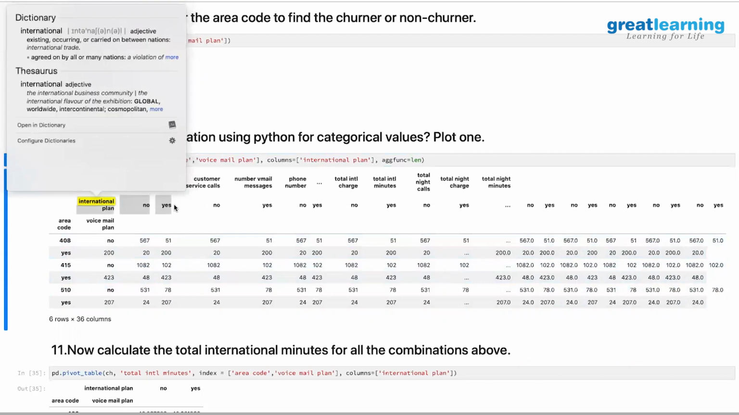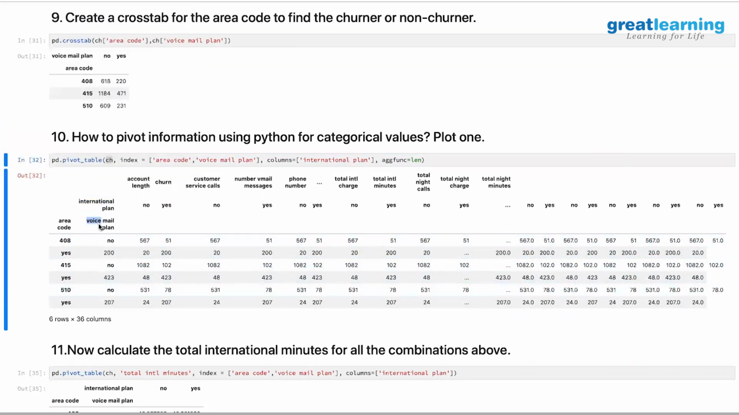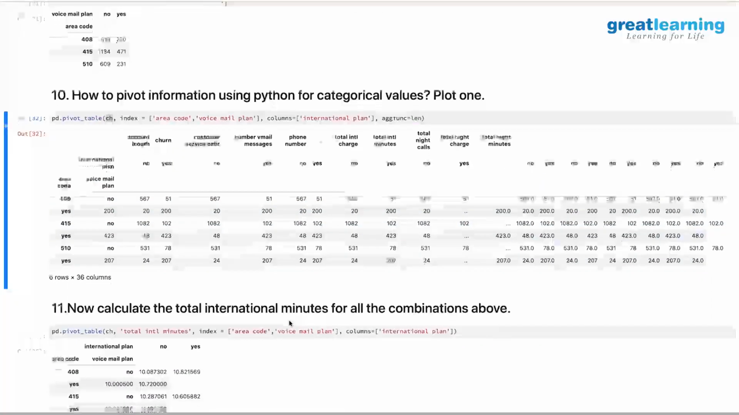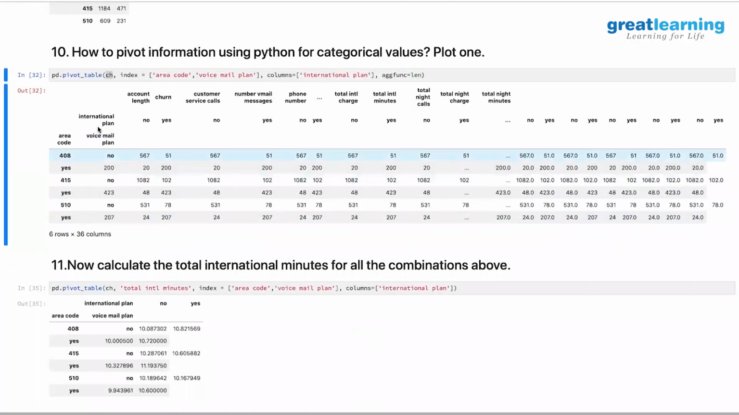So this column represents international plan, yes or no. This is voicemail plan. If they don't have it, it is written as no. If they have, it is written as yes. So it tells how many people have that value here. I have a voicemail plan. And for that particular set of people, how is the distribution coming out for each of these variables? It's basically creating a pivot table, the simple Excel pivot table that you create. You can create it using this particular one.